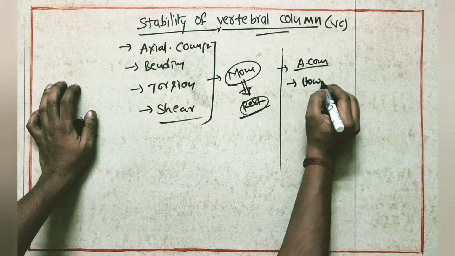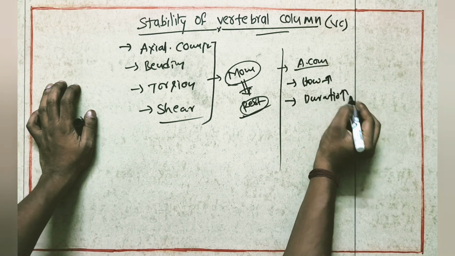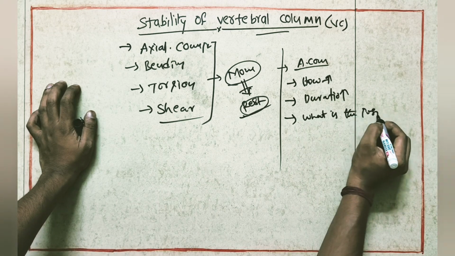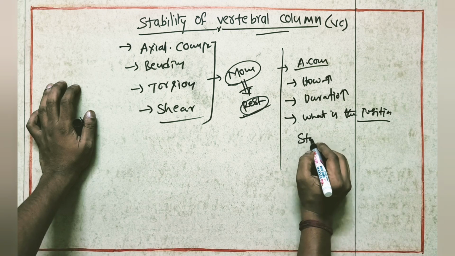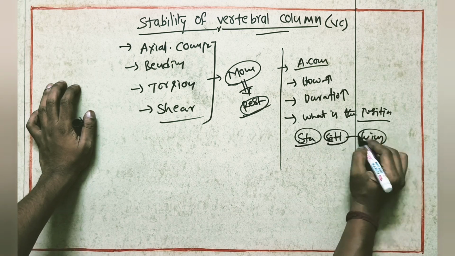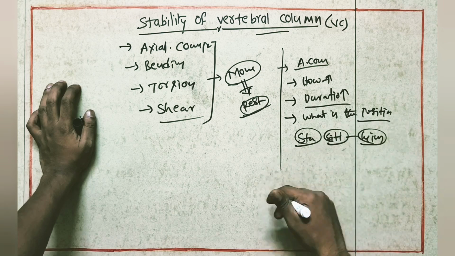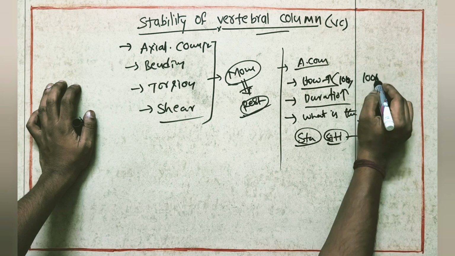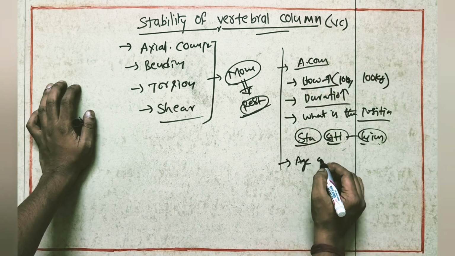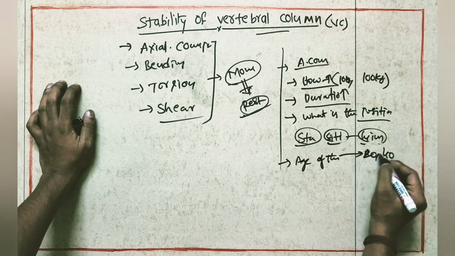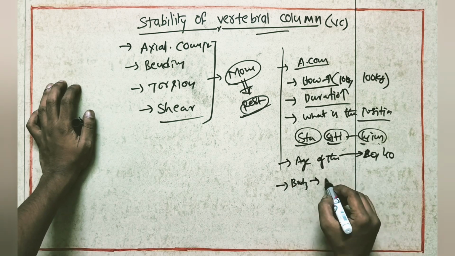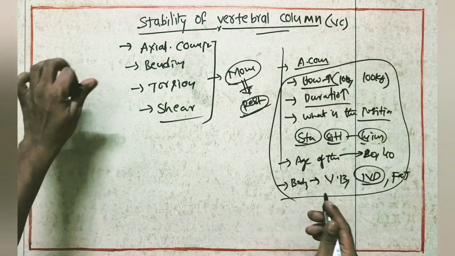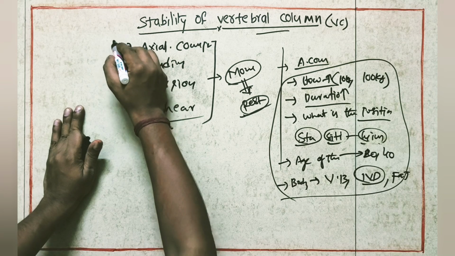Suppose you take axial compression force: how much force, how much duration it is acting on the vertebral column, on which position of the body it is acting, whether the patient is in standing, sitting or lying position. According to the positioning of the patient, the duration and the amount of compression, either 10 kg or 100 kg, it depends on so many factors. And the age of the patient, either 20 or 40. And the body structures: how is his vertebral body, his intervertebral disc, his facet joints. Depending on so many factors, the stability of the vertebral column will change. So first we'll see what this axial compression is.